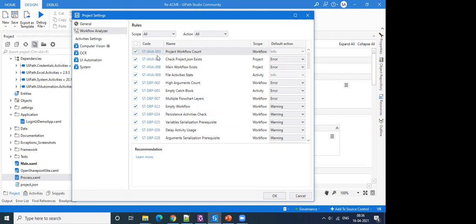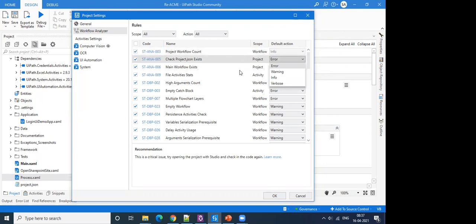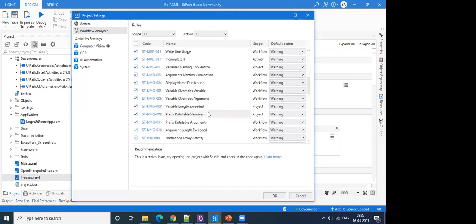Any rule that you want to apply to your projects can be enabled or disabled from this checkbox. If you choose to disable a rule, then whenever you run Workflow Analyzer, that rule will not be checked. It will be excluded from the check. And apart from enabling, you can always choose to change the default action from error to warning or warning to error, depending on the requirements.